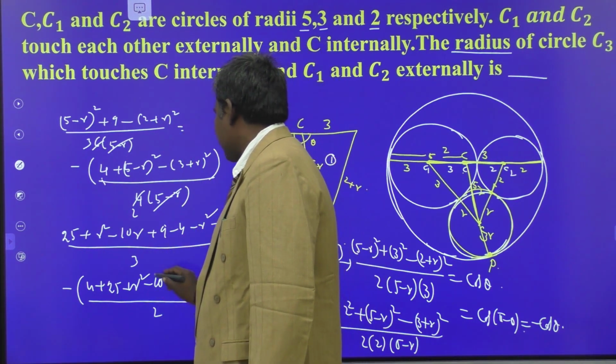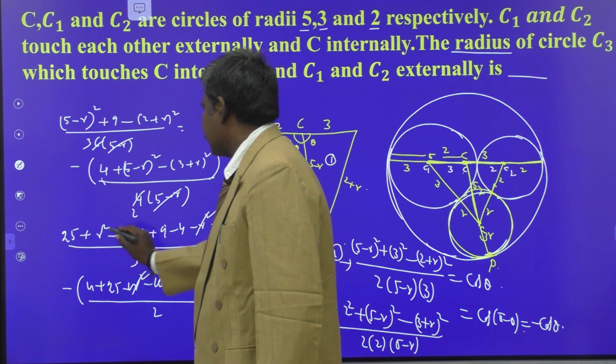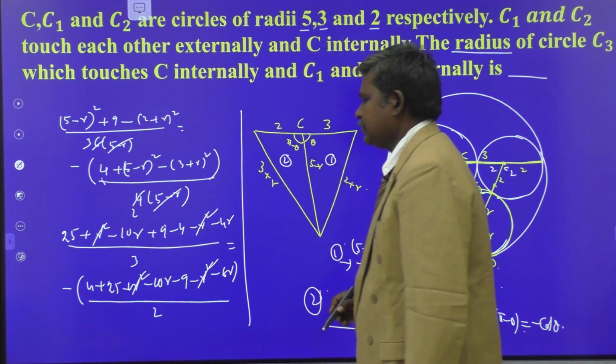See here, plus r square minus r square cancel, minus r square plus r square gets cancelled.